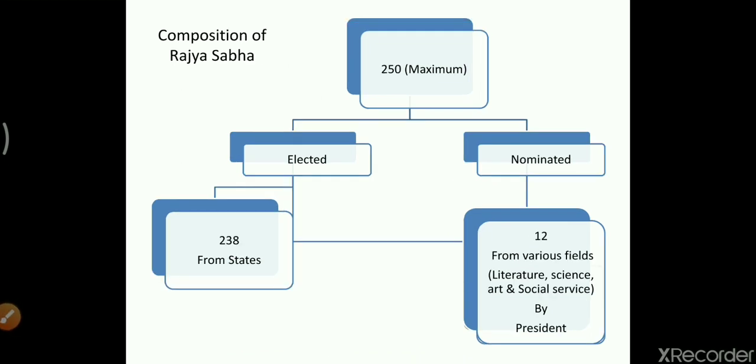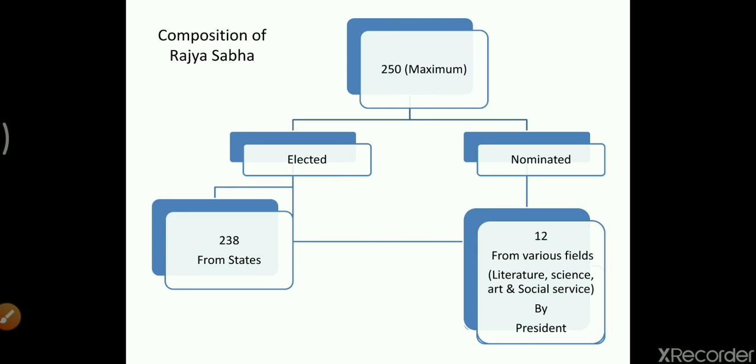Now next, composition of Rajya Sabha. Here again the maximum strength is 250. It could be less than that also. Again, elected and nominated members. 238 members are elected from the states in Rajya Sabha, and for nomination we have 12 members. Who nominates? Again, the President of India.